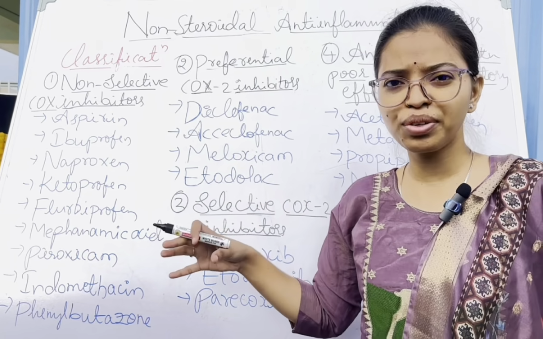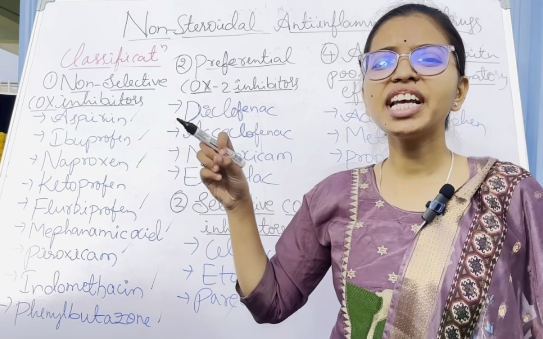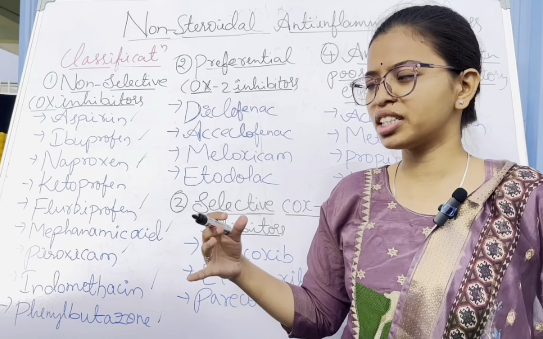The non-selective COX inhibitors are aspirin, ibuprofen, naproxen, ketoprofen, flurbiprofen, mefenamic acid, piroxicam, indomethacin, and phenylbutazone. All these drugs inhibit the COX enzymes non-selectively.